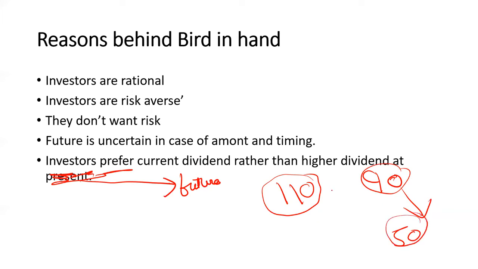Instead of this, he will buy the share priced at 110 rupees, where the dividend currently being paid is only 20 rupees. So he will pay the premium price but take the dividend which is offered at this time, because they don't want to take risk in case of future benefit.